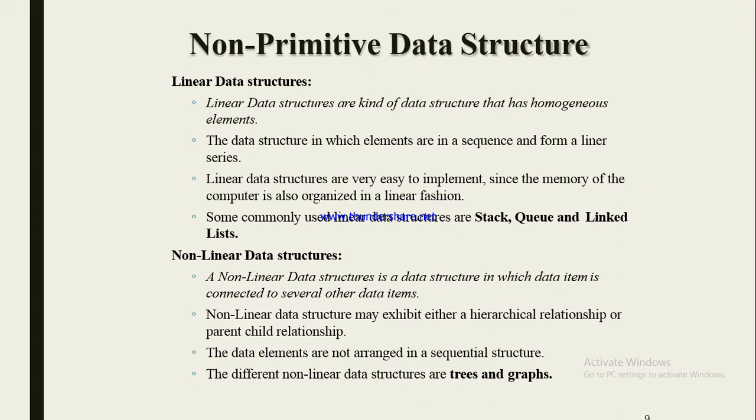Now, non-primitive data structure. There are two types of non-primitive data structures. First one is linear, second is non-linear. Linear data structures have homogeneous elements, meaning the same type of data. They are data structures in which elements are in a sequence and form a linear series.